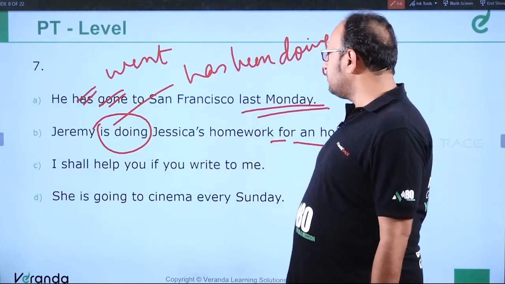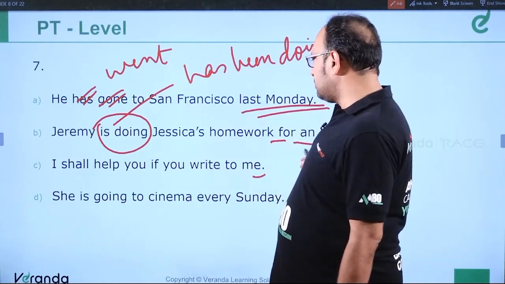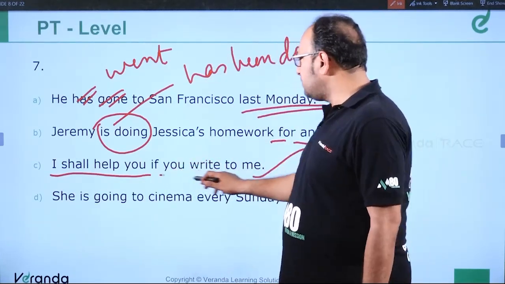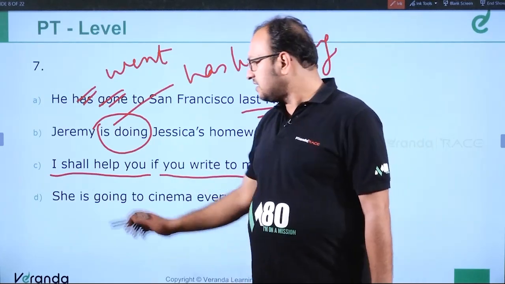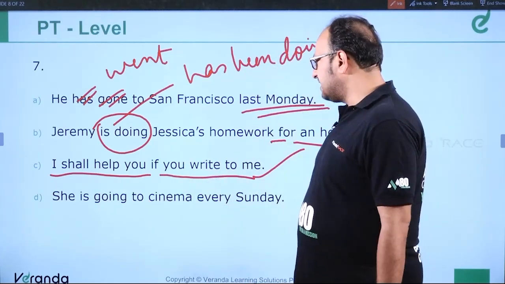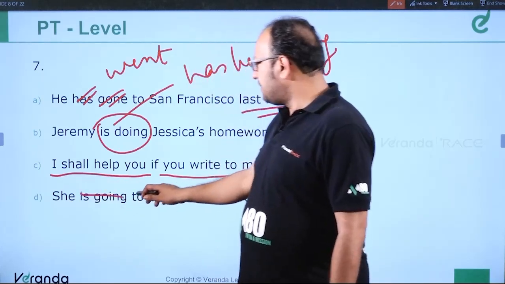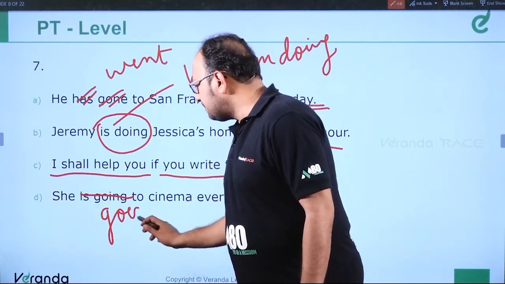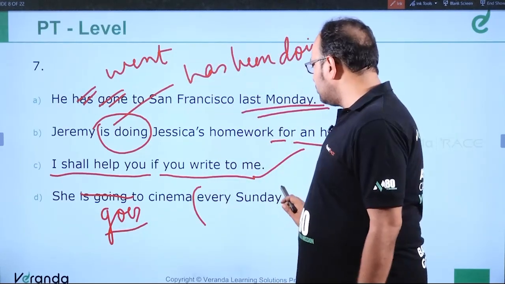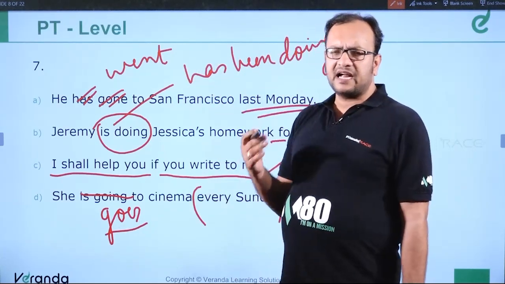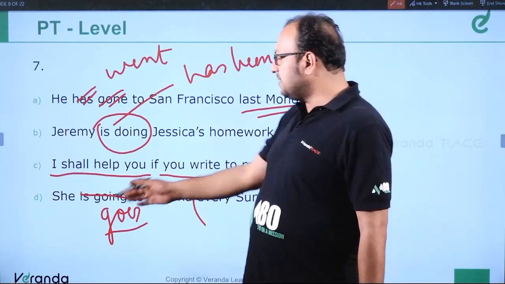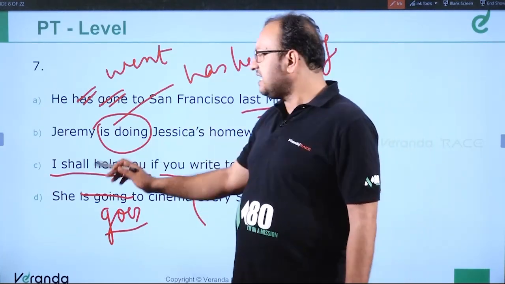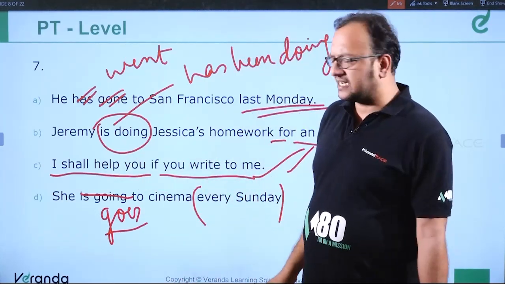Next, I shall help you if you write to me. This is a correct sentence because "I shall help you" is the independent clause in simple future, and "if you write to me" is present simple. Clear? She is going to cinema every Sunday. This is incorrect because it's present continuous. It should be "she goes to cinema," simple present, because "every Sunday" denotes frequency, a kind of habitual action. So the correct sentence is C. All the rest three are incorrect.